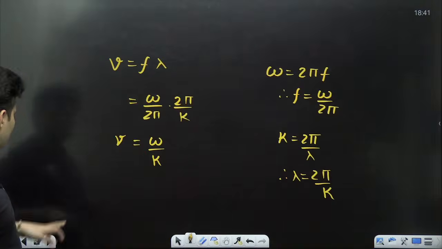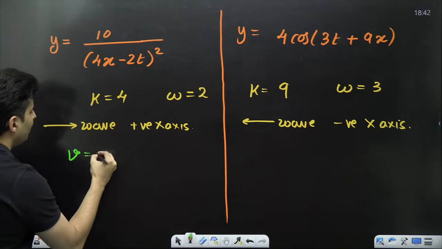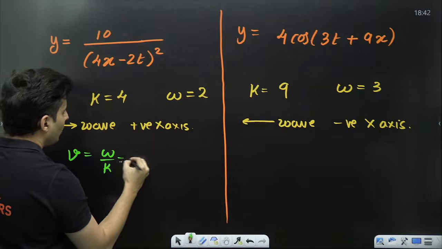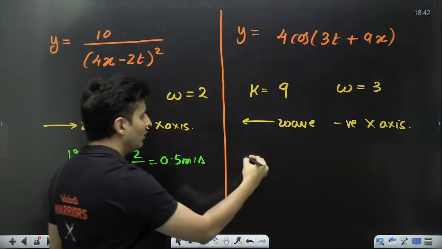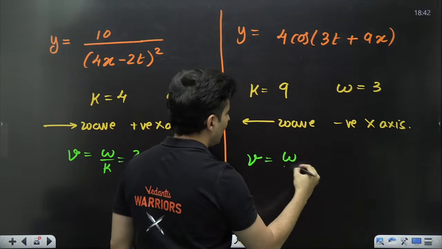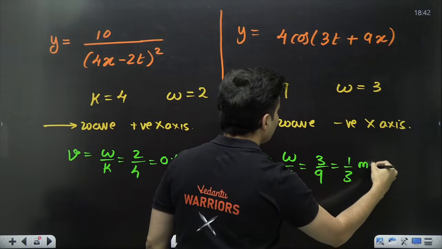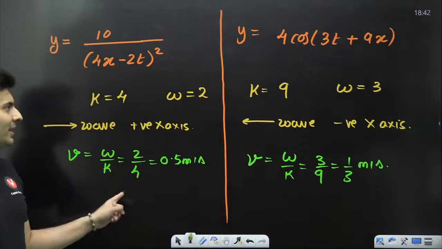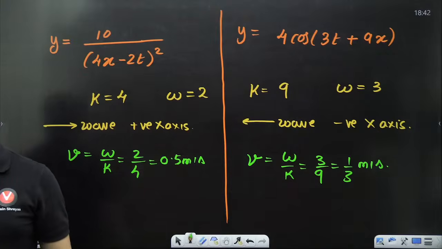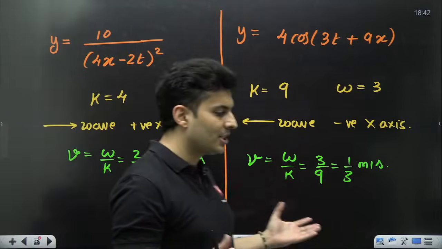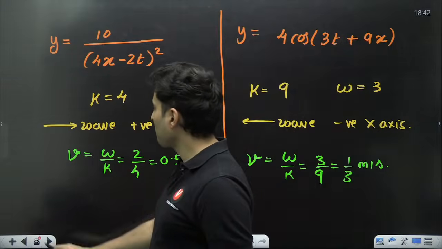That means in this particular equation, do I know the wave speed? Definitely. V being omega by k, omega is 2, k is 4, so it is 0.5 meters per second. Do I know the wave speed over here? Yes, again omega by k, that is 3 by 9, which is 1 by 3 meters per second. So you can find the wave speed if you know the equations like this. Understood, everybody? How to play with these equations? Has everybody understood, my dear students? Let me know.